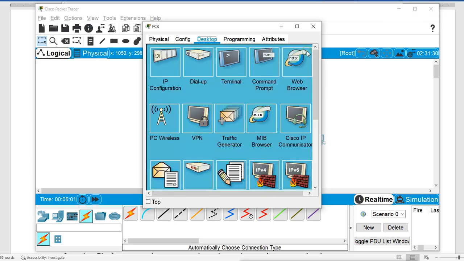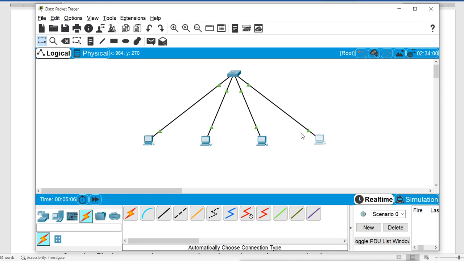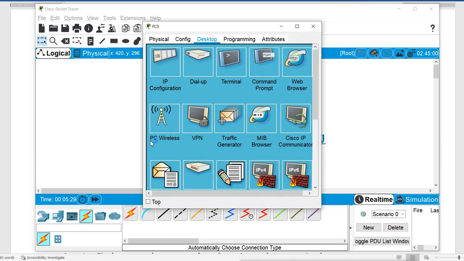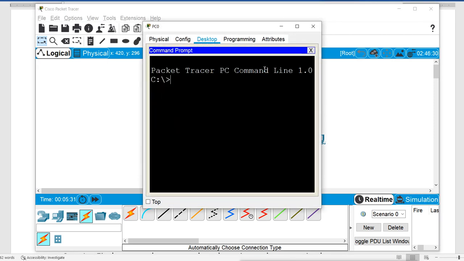Now these all four machines have IP addresses from different subnets, different networks which we have divided, but right now we are using the default subnet mask, so they are in a single network, they are not divided. So I will try to communicate within these four machines. I'll see whether they can ping, whether they can communicate or not. I will go to one machine and open the command prompt, and use the ping command to check whether this machine is connected to the other machines or not.